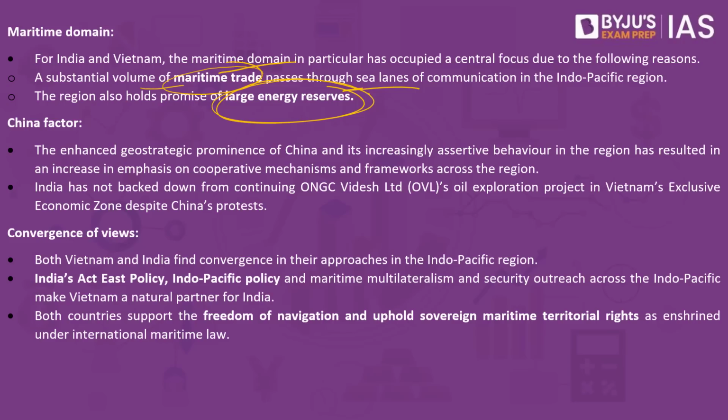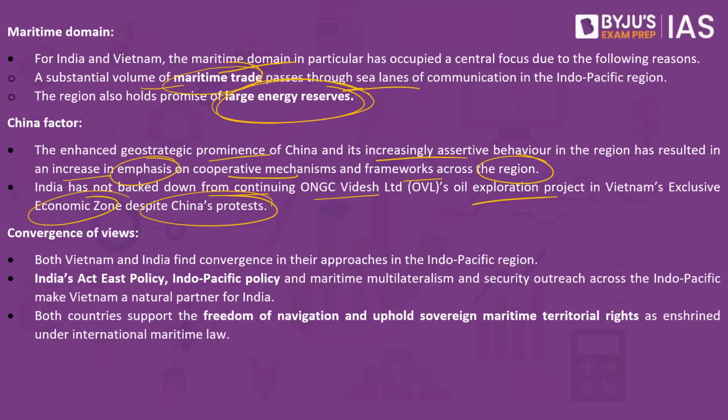However, many Asian countries like Vietnam and the Philippines are not happy with the aggression of China. So the enhanced geostrategic prominence of China and its increasingly assertive behavior in the region has resulted in an increase in emphasis on cooperative mechanisms and frameworks across the region. India has not backed down from continuing ONGC Videsh Limited's oil exploration project in Vietnam's exclusive economic zone despite China's protest as well. So India and Vietnam have been developing strong bonds when it comes to the South China Sea issue as well. What are the convergent areas of India and Vietnam?